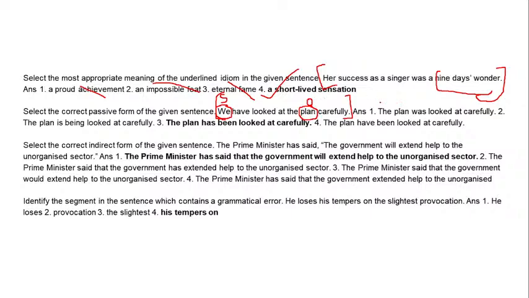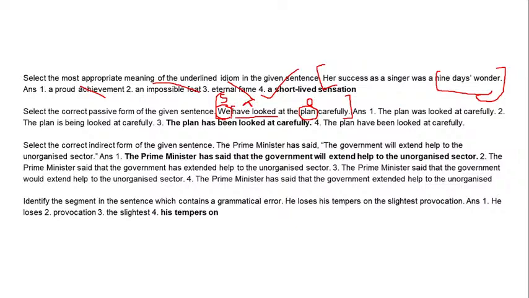Now the plan will be the subject and "we" will be in the objective position, so it will be changed to something like "being looked at." So let's explore our options. And the third thing to look at is your tense over here, that is "have looked."